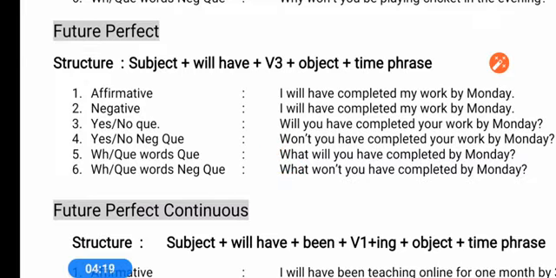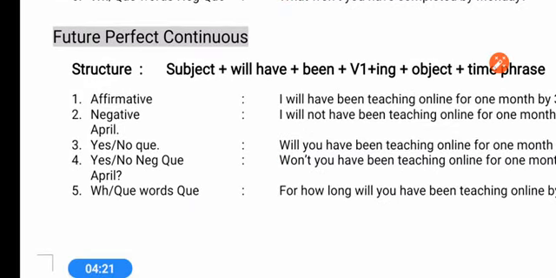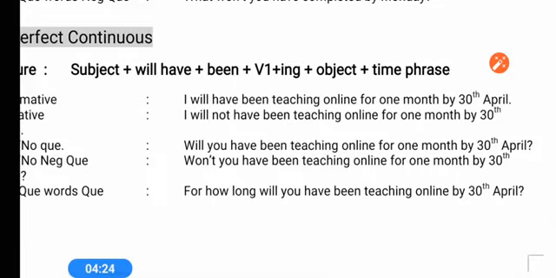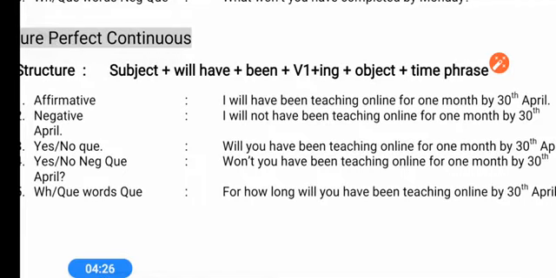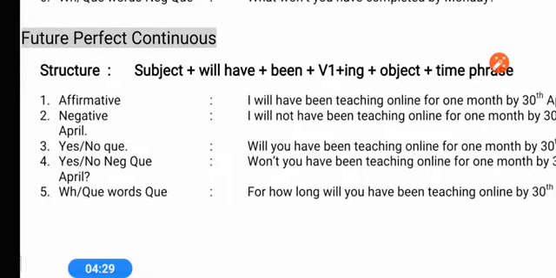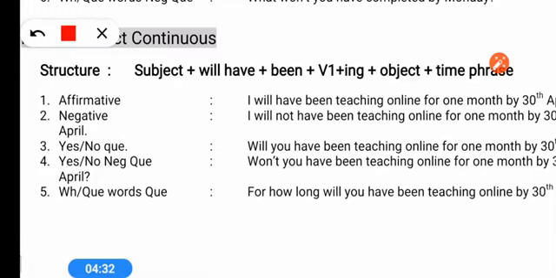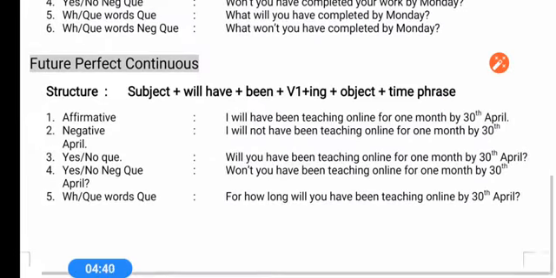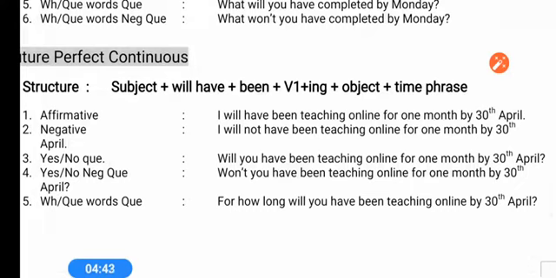Now the last one, that is the future perfect continuous tense. In future perfect continuous tense, for perfect we use will have, and for continuous we use been. So you have to use will have been plus ing form of the verb, because in all the continuous tenses we use the ing form of the verb. For perfect we use have for present, had for past, and for future will have been. Will have been plus ing form of the verb.